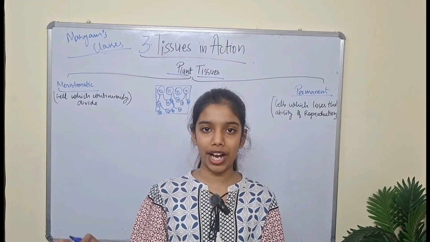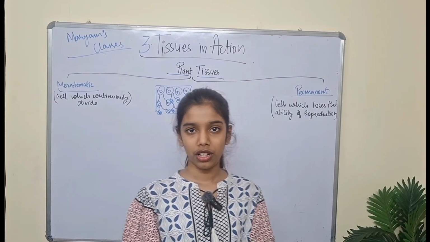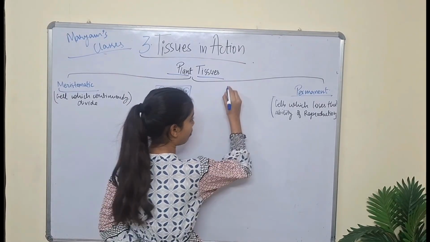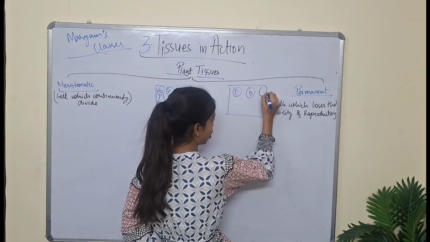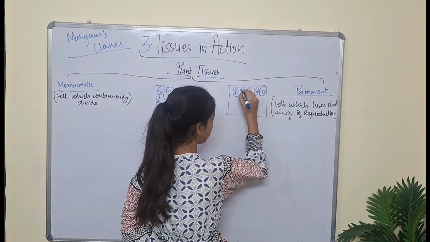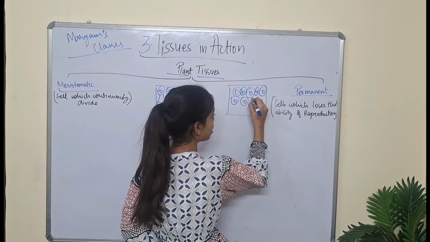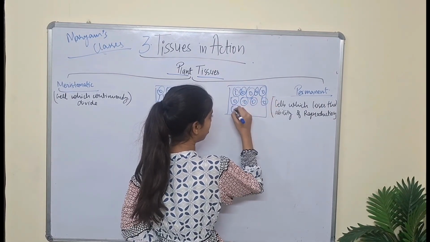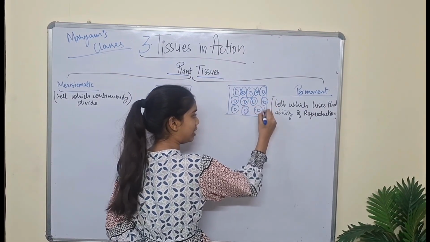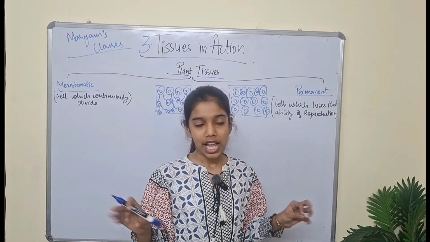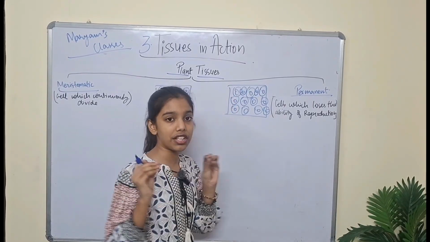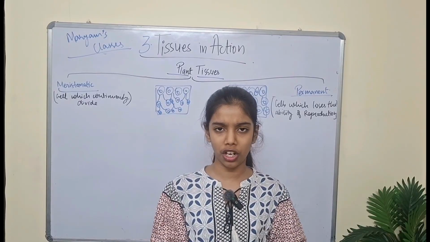They will never divide. They have no change. For example, if it is a permanent tissue, there will be cells, because tissues are a group of cells. So these cells will never divide. They will live, they will die, and they will vanish. They will never reproduce because they lose the ability of reproduction.